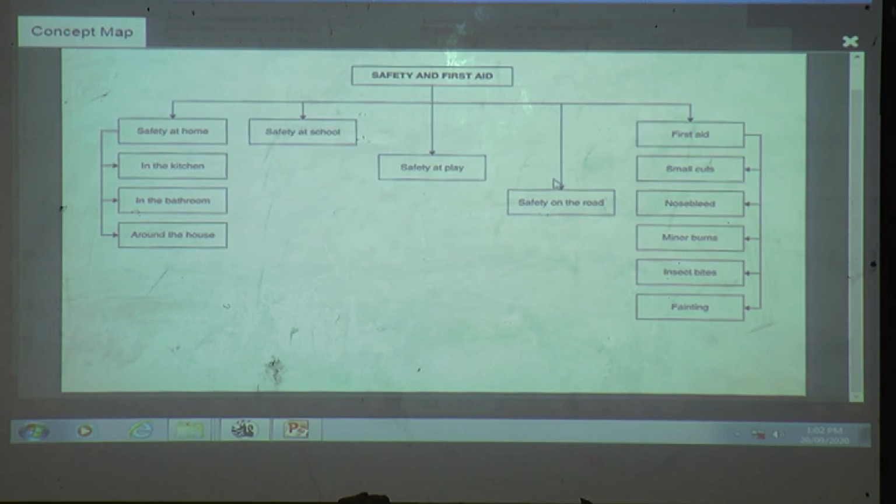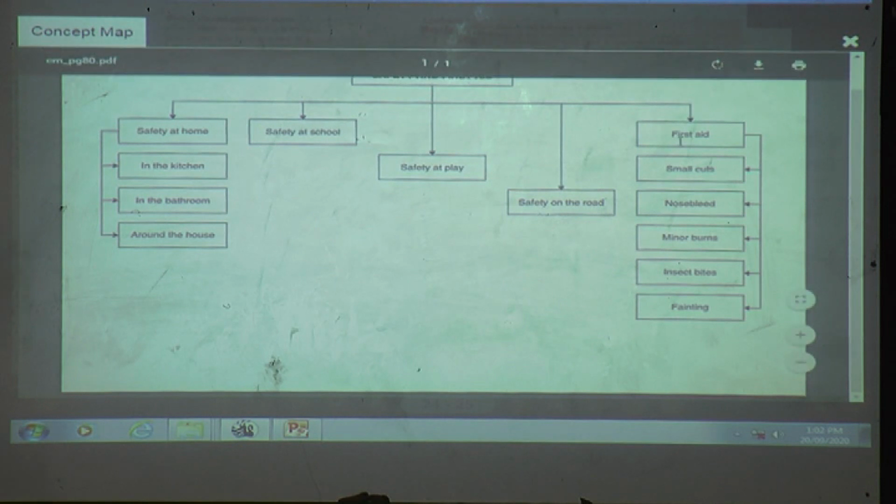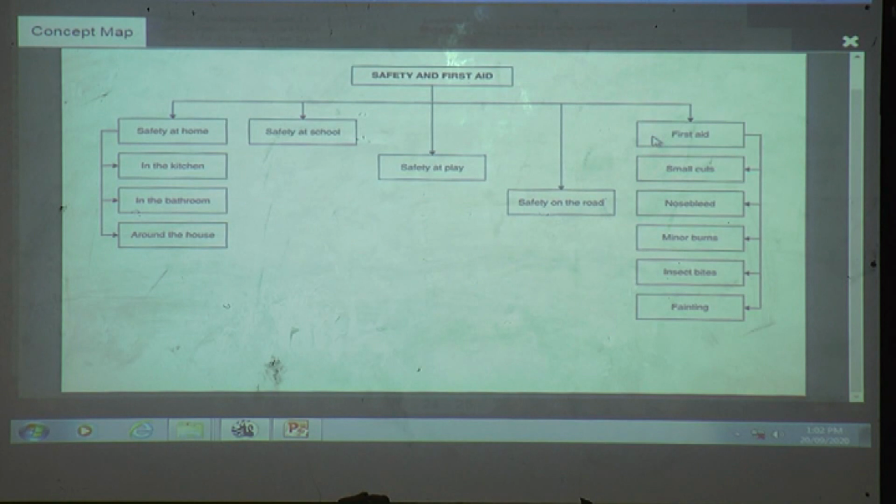And after following safety rules also, if sometimes an accident happens, we can help the person. That is called first aid. But we should give first aid only when we know what to do. Otherwise, unknowingly we make the person's condition worse.